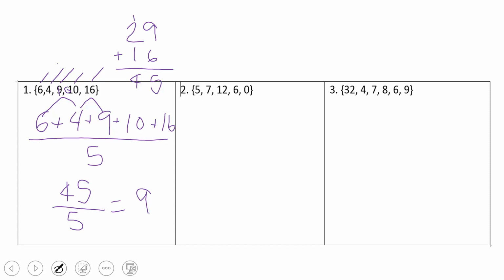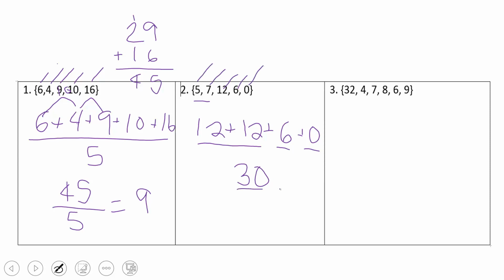For number 2, I'm going to add 5 plus 7, which is 12, plus 12, plus 6, plus 0. So I get 24. Plus 6 is 30, plus 0 is 30. Now, I'm still going to divide by 1, 2, 3, 4, 5 numbers. Even though it's a 0, it still counts. So my average is going to be 6. My mean is going to be 6.